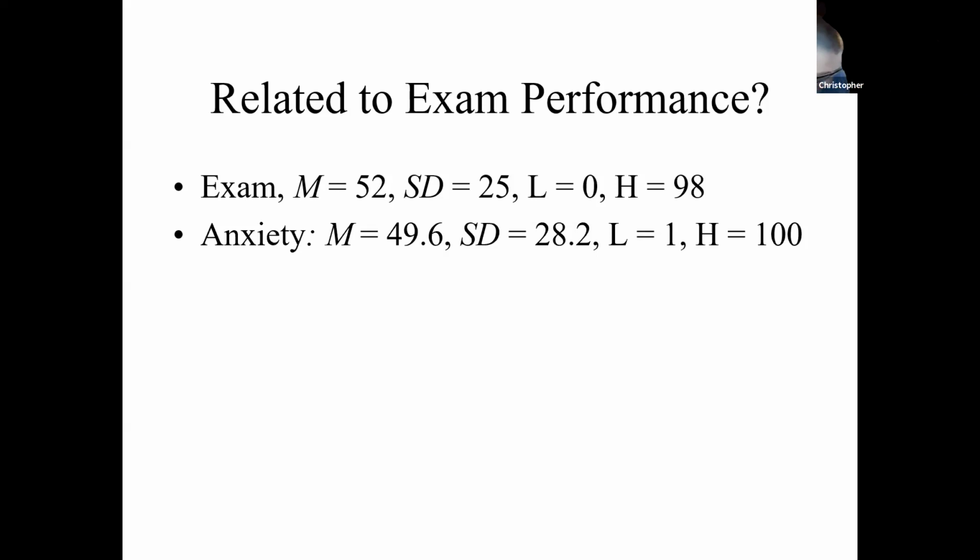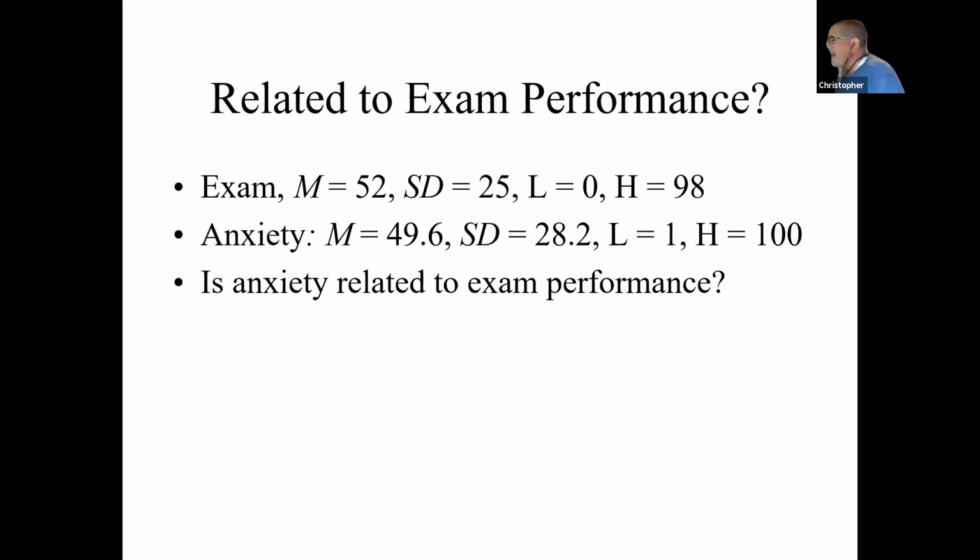It doesn't tell us whether people who are higher in test anxiety tend to also be lower in exam scores or whether there's no link between them. So we want to ask a new type of question. This type of question goes beyond the descriptions that we've used before, which describe a single variable. We're going to now describe two variables. We're going to look at our first bivariate relationship. And all bivariate means is two variables, the relationship between two of the variables. And that's where the correlation comes in.